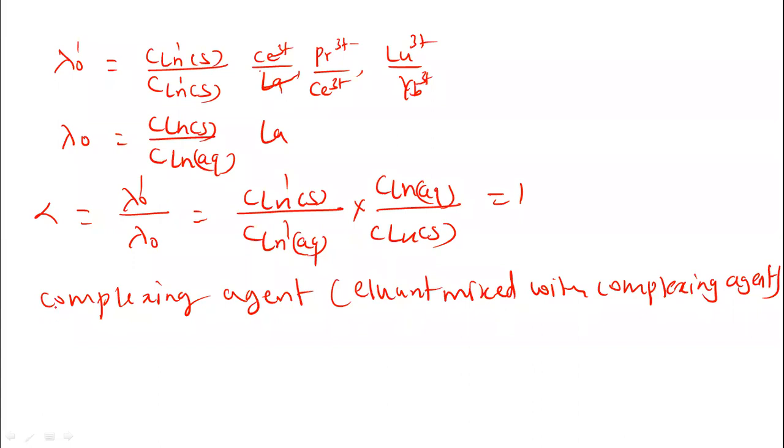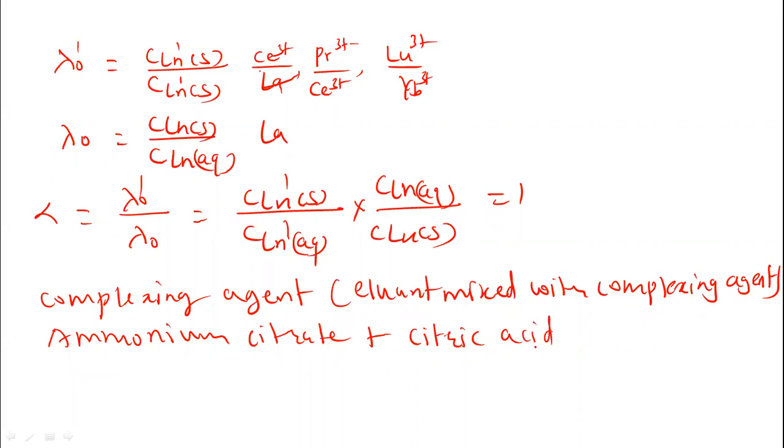So in the separation of the lanthanide ions, what are we adding? A mixture of ammonium citrate and citric acid. This mixture is to be added in the resin column. Therefore, individual bands of the lanthanides are created in the resin column, and there is a formation of the complex.